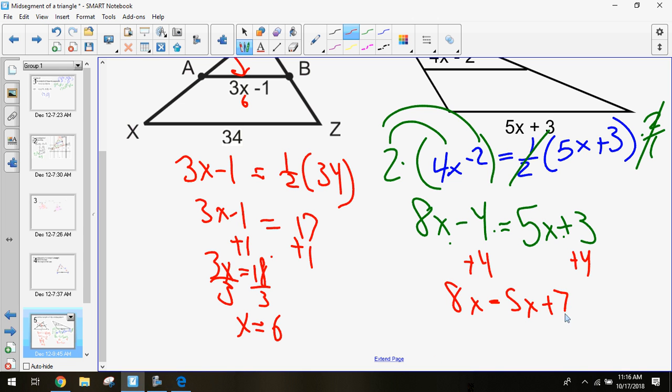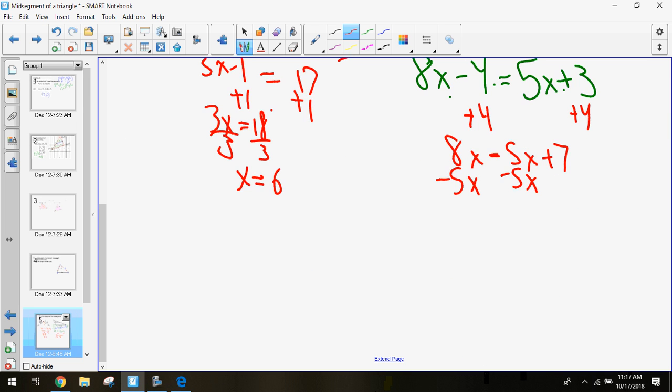And I'm going to subtract 5x. It really doesn't matter what order you try. That gives me 3x equals 7, which is going to give us an ugly number, but we'll work with it. Divide by 3, divide by 3. That leaves me with x equaling 7 over 3.